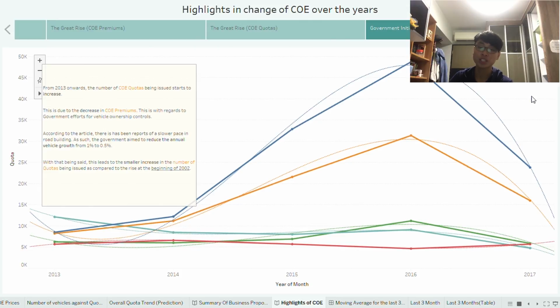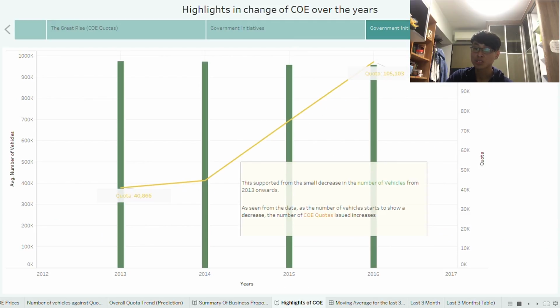And then came the government initiative. From there onwards, the quotas being issued started to increase, and it was due to the decrease in the COE premiums. This is with regard to the government's efforts for vehicle ownership controls. According to this article, there have been reports of a slower pace in road building. As such, the government aimed to reduce the annual vehicle growth from 1% to 0.5%. With that being said, this leads to a smaller increase in the number of quotas being issued as compared to the rise in 2002. This is also supported by the number of vehicles. As you can see, there's a smaller decrease, as well as the number of vehicles starting to show a decrease and the number of COE quotas increasing.